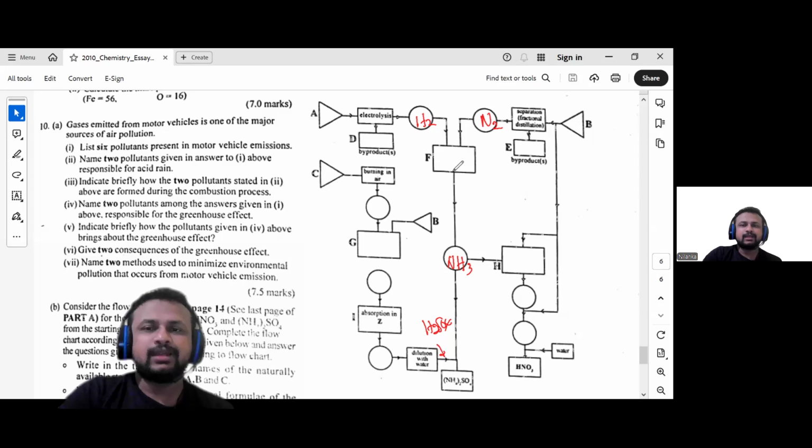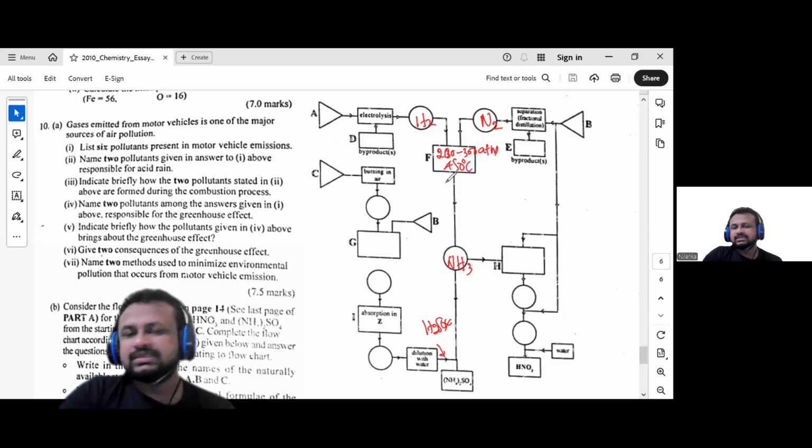The conditions here are 200 to 300 atm, 450 degrees Celsius, and a metal catalyst. We can also use the metallic oxide Fe2O3. After that, we know the production of ammonia.